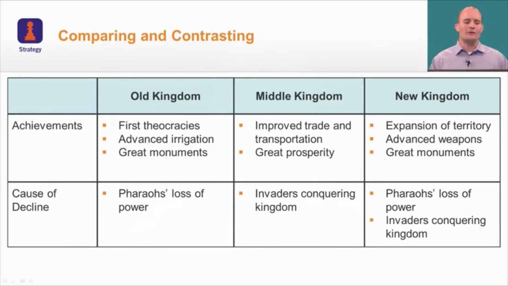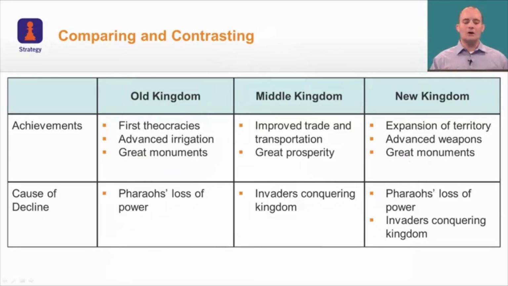So let's just focus on a few of them. We're not going to go through all of them, but for example, in achievements. All right, going to the Old Kingdom, they built great monuments. In addition to that, they were the first theocracies. But what we're doing when we're comparing and contrasting, look at this. The Old Kingdom built great monuments, just like the New Kingdom. So you found how those two were similar.